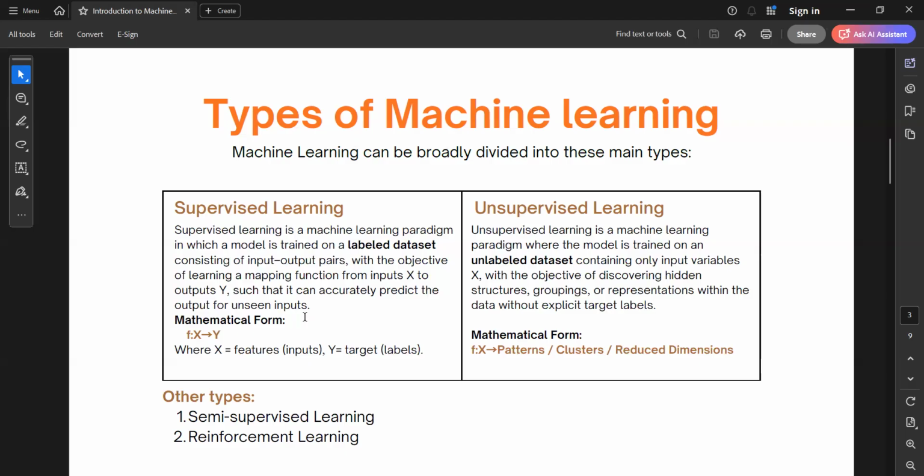And in unsupervised learning, of course, there would be unlabeled datasets. The dataset we have is not labeled. Rather, we have just some raw data and we don't know which class it belongs to. So here we just have input variables, and from those variables our machine will extract the hidden patterns, hidden structures, groupings, and features on its own.